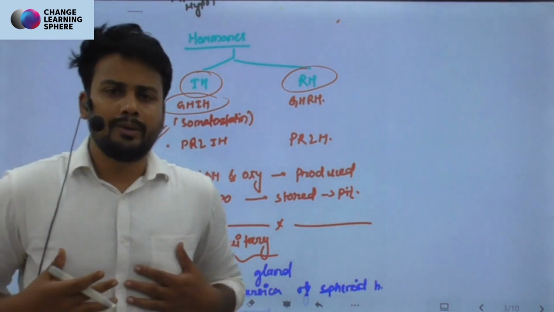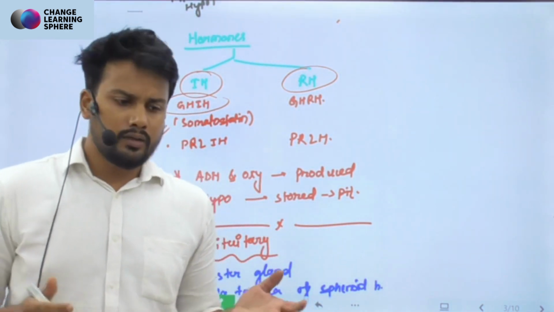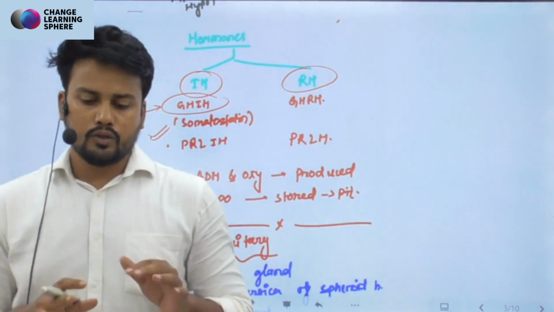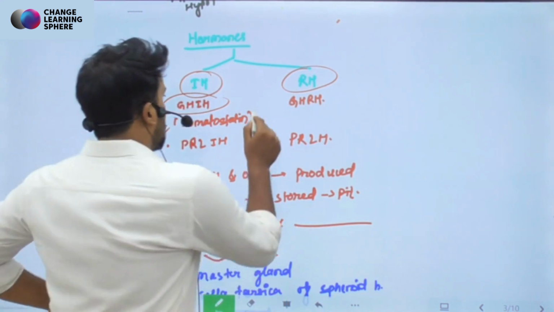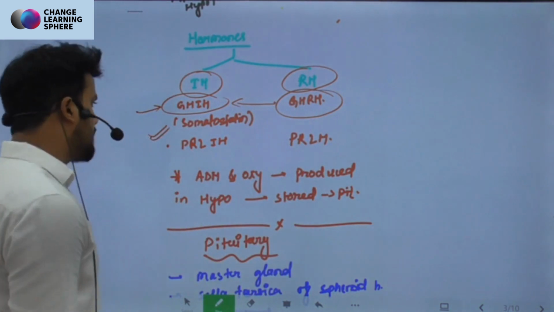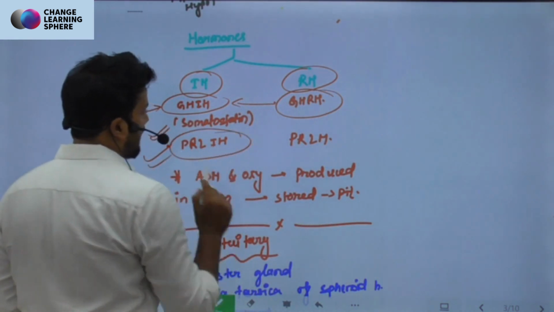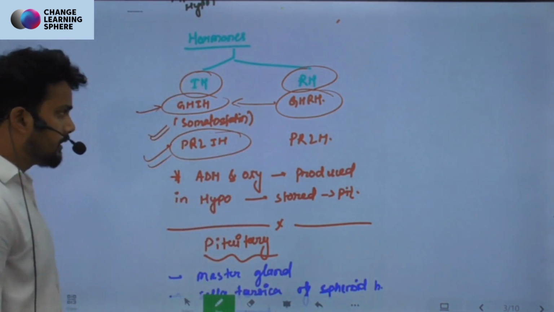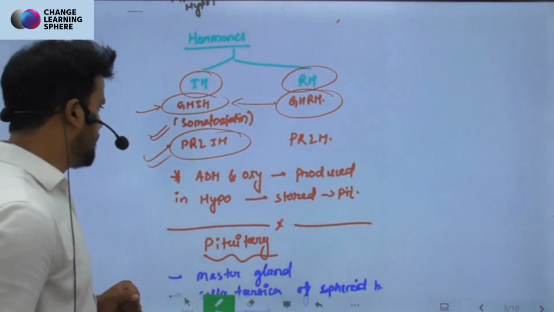Somato is growth, somatic is related to bodily parts, or which is not germ is somatic, right? So static, which will stop the growth of somatic cells. So somatostatin. In comparison to that, there is growth hormone releasing hormone, and there is prolactin inhibiting hormone, right? So these are the important things that we have to keep in mind.